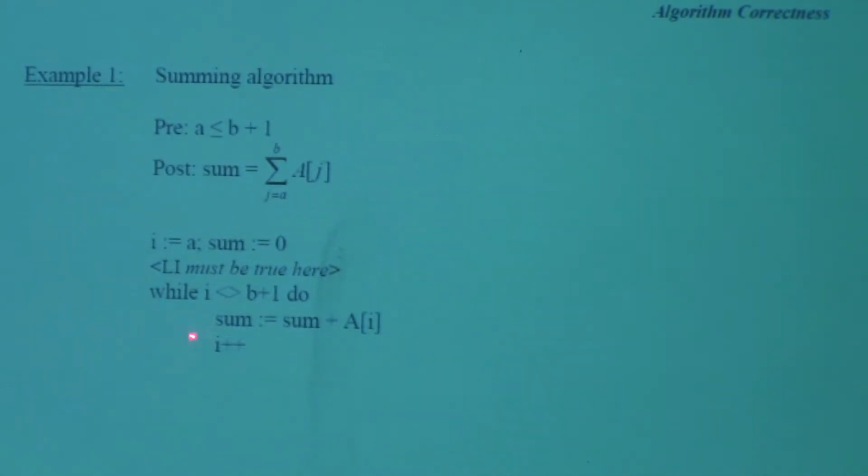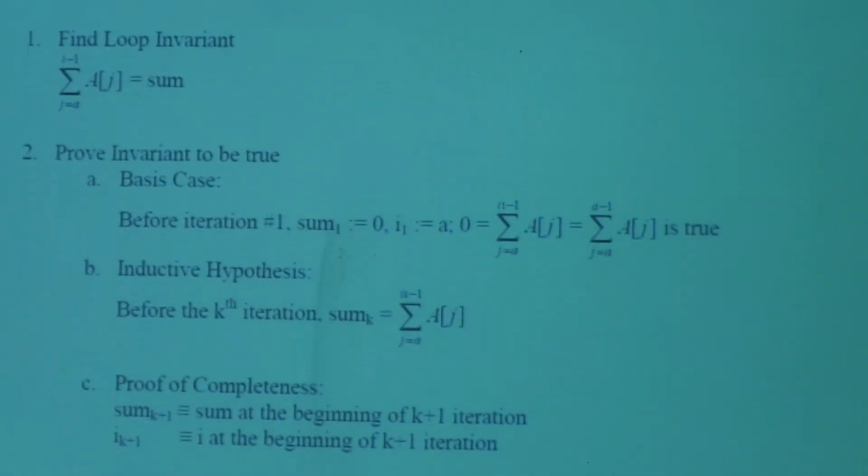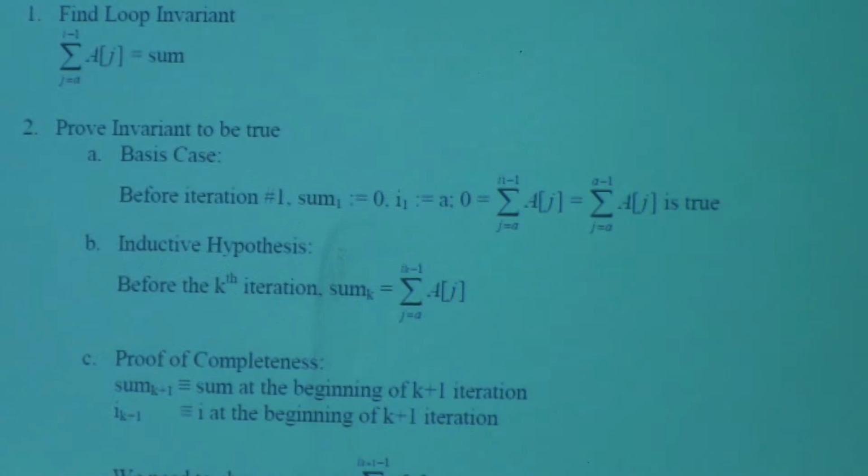Now notice that we are summing the elements inside the loop. So we say sum is equal to sum plus a sub i. Now look at i, it's equal to a. So in the first iteration, I'll be adding the first element into the sum. Correct? Okay. Since the loop invariant must be true here, I have not added any elements yet, but the loop invariant must be true. So I will show you the idea here. The loop invariant is going to look like this.